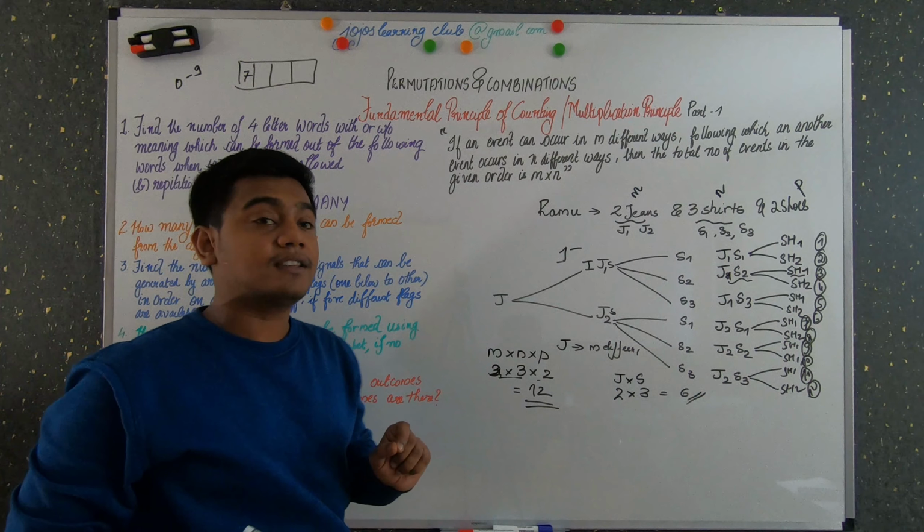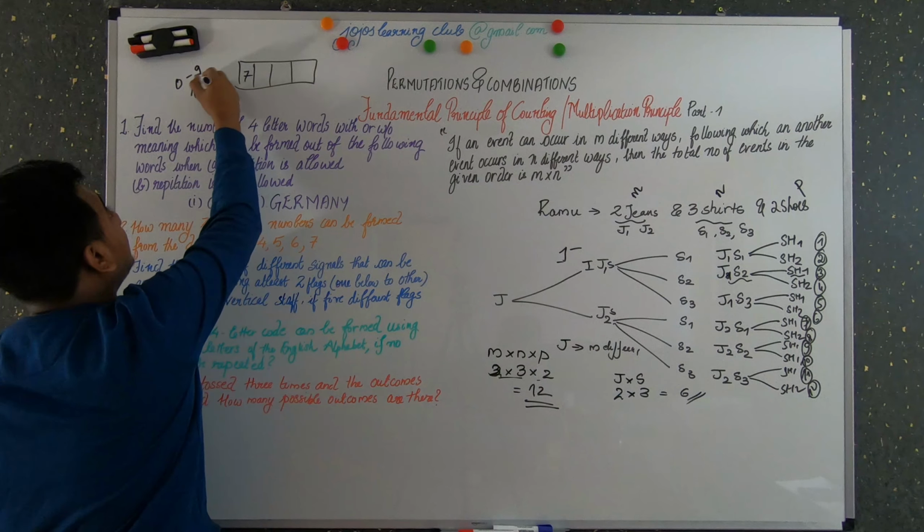For each selection there are 10 possibilities. But as I have already said, when repetition is not allowed, what do I mean by that? When 7 is used, then for the next number you can't use 7. You have to use any other number. So for this number A you have only 9 possibilities. For the next, when 2 numbers are already used, B is already used, so you have only 8 possibilities. Similarly, for the last one, you have only 7 possibilities.